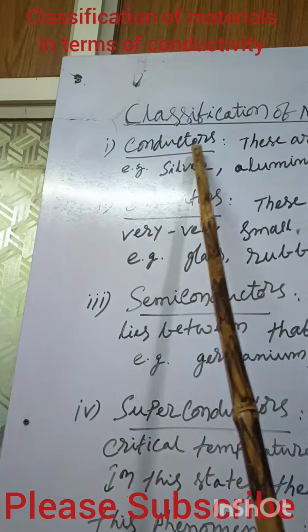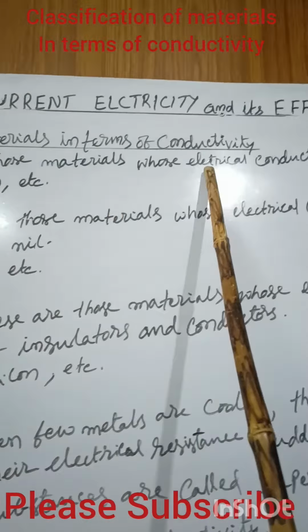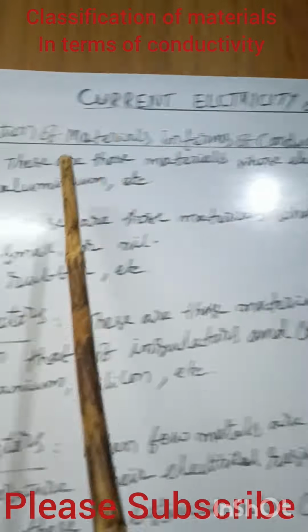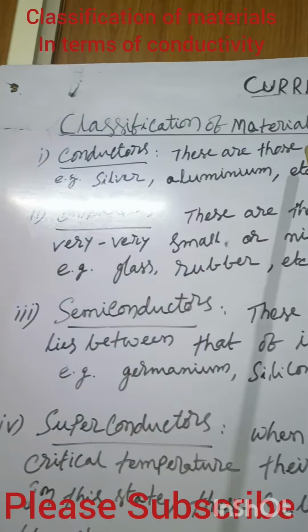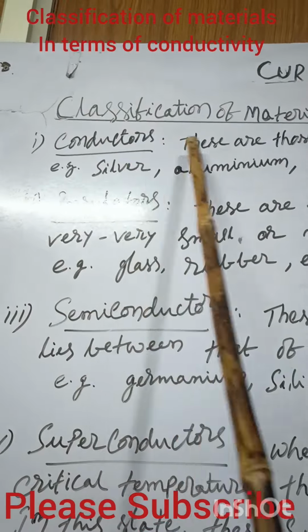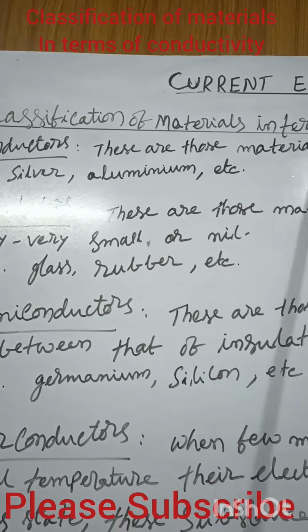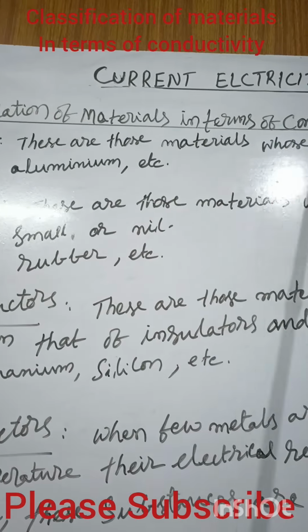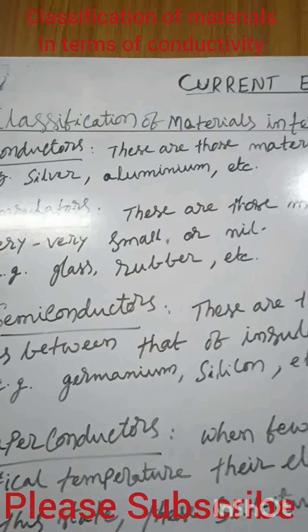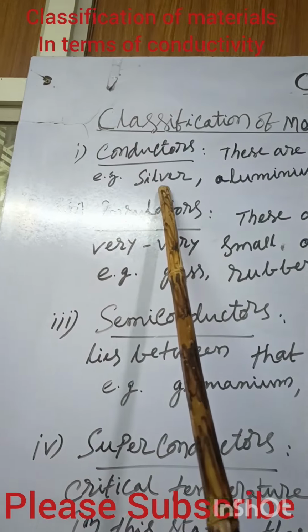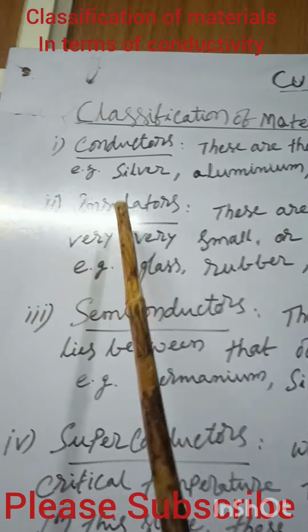So one is conductors. These are those materials whose electrical conductivity is very high. Examples are silver, aluminum, etc. For these conductors, when even a small voltage is applied, these metals allow the current to pass through them. They are called conductors. The examples are silver and aluminum, etc.